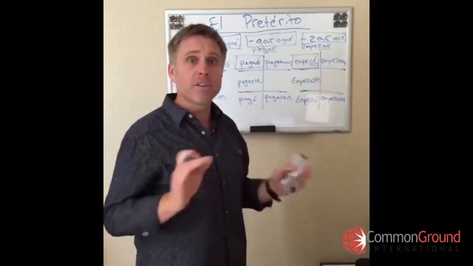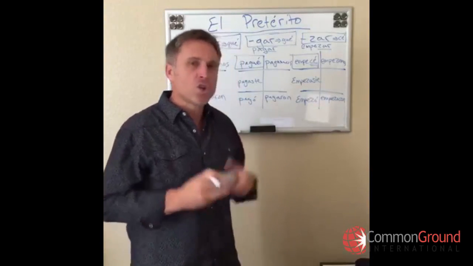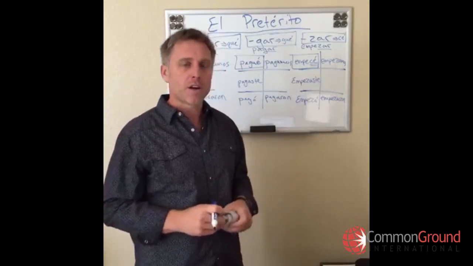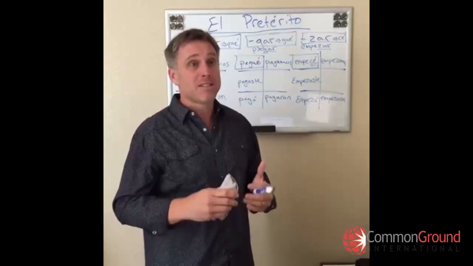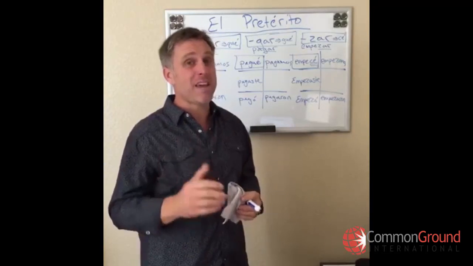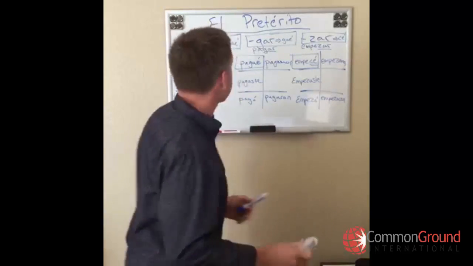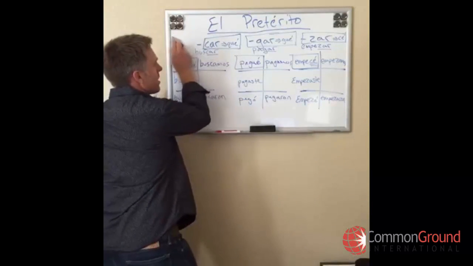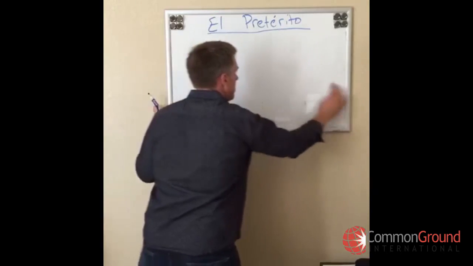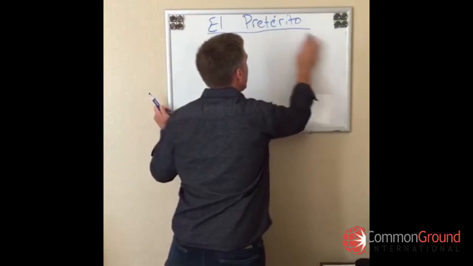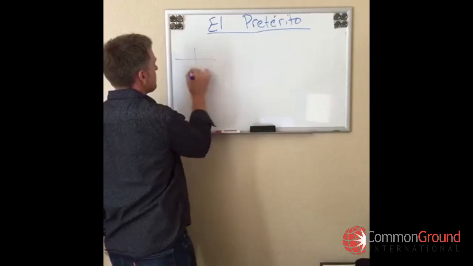Let's take a look at a handful of examples. There's no real trick or shortcut to know which ones are going to stem change. And actually it's slightly more problematic because the stem changes are not all the same as they were in the present tense. Let me show you what happens. Okay, we're going to erase car, gar, zar, and we'll give ourselves a couple of verb charts here to look at a few different verbos. Okay, bien.